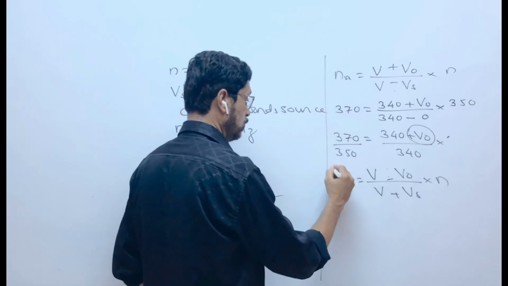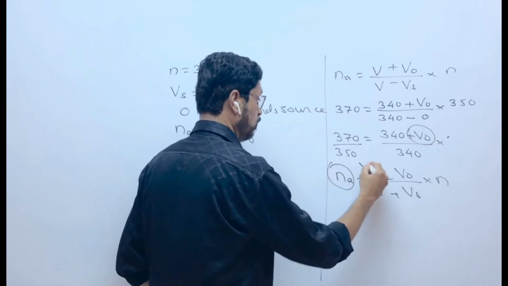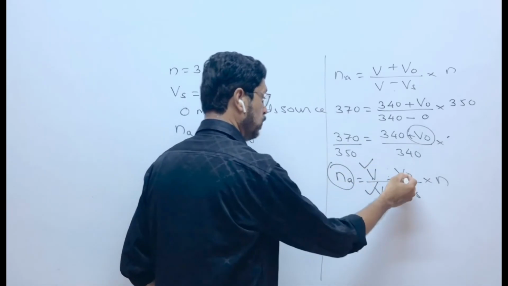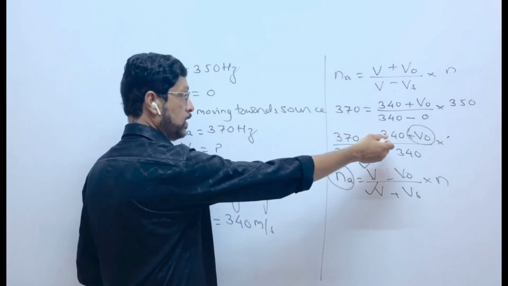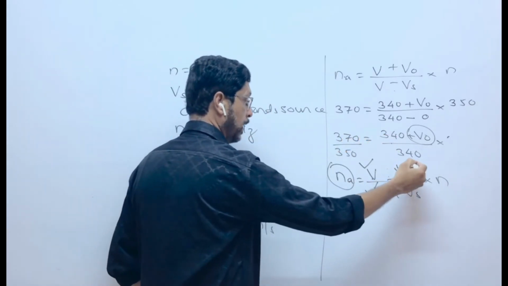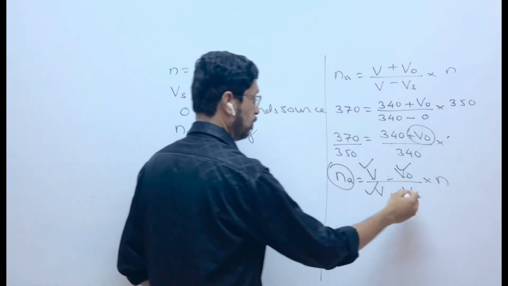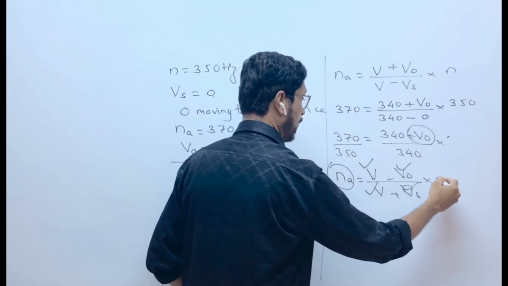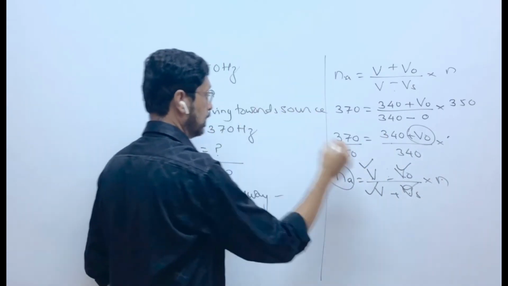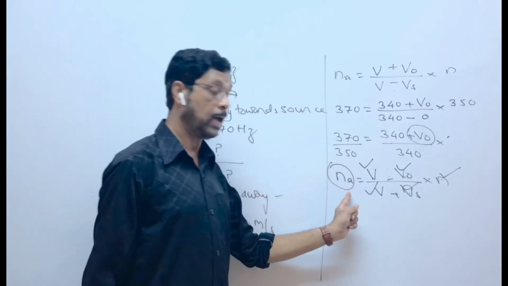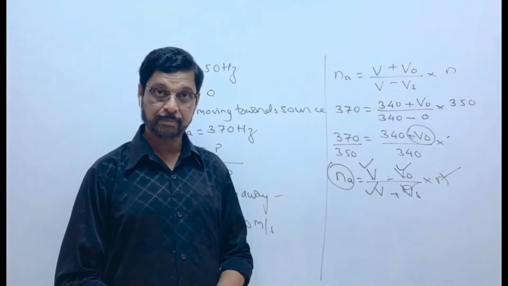NA, you have to find out. V is given. VO, you found out from here. Vs is 0. This is also given. And N is also given. You'll get the apparent frequency.